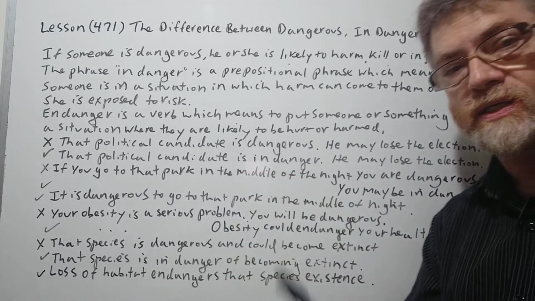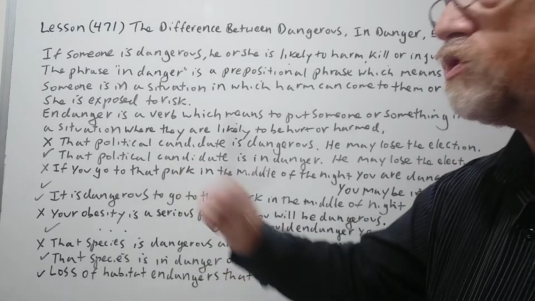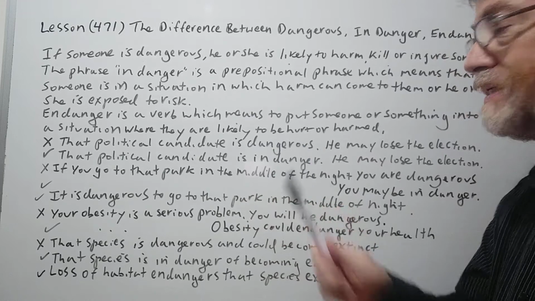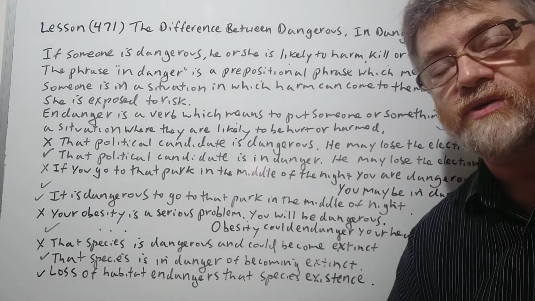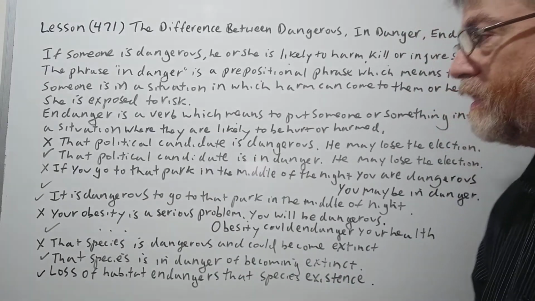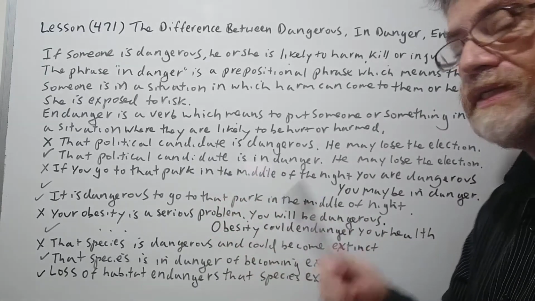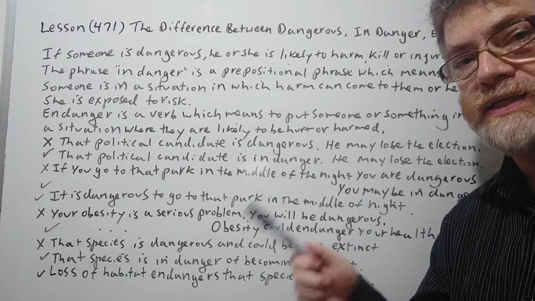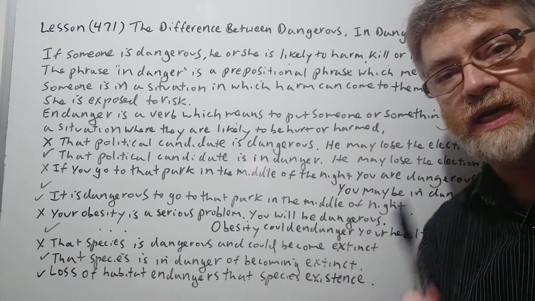Of course, with the X, that's wrong, and with the check, this is correct. So here's the first one. This is wrong. That political candidate is dangerous. He may lose the election. Yeah, I've heard students say this. So if you're saying he's dangerous, it means he could harm other people. Now, what the student actually meant here was that political candidate is in danger. All right, he's in this situation in which harm could come to him. He may lose the election.